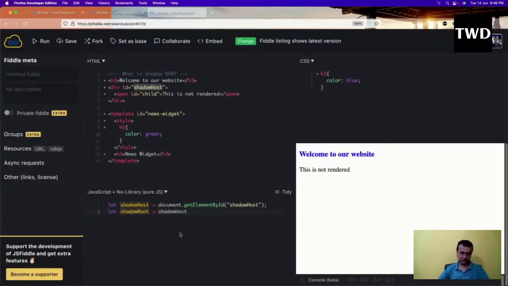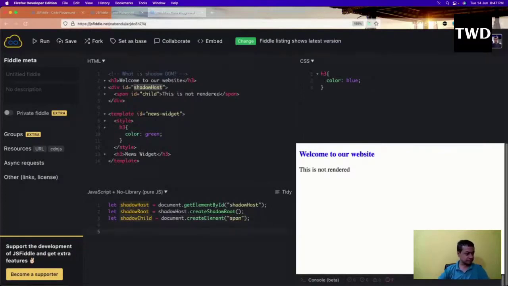To create this shadow DOM, we have to use a bit of JavaScript: dot create shadow root. Let shadow child equal to document dot create element span.